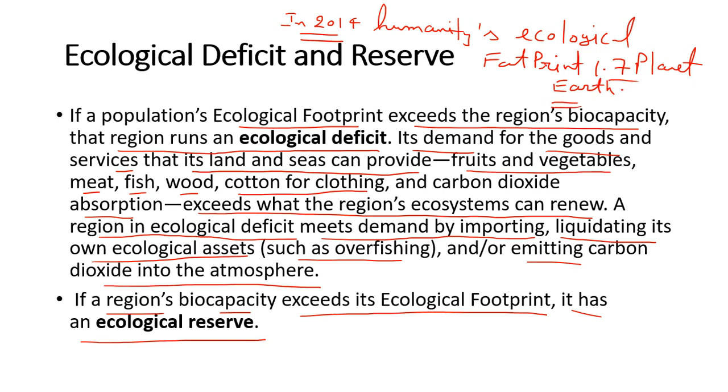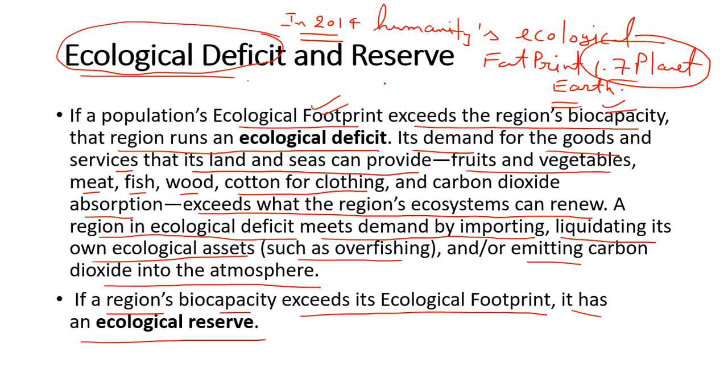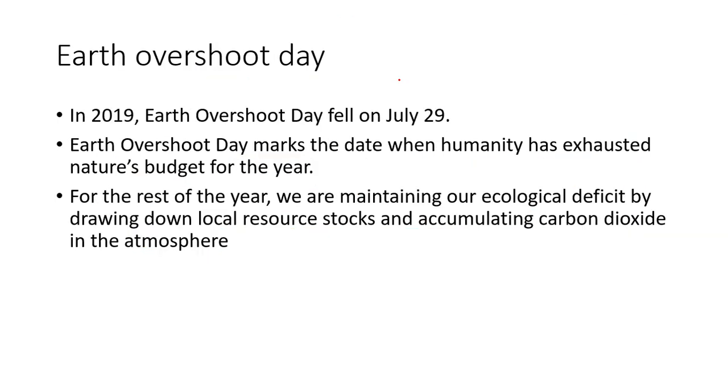This means that humanity's demand was 1.7 times more than what the planet's ecosystems can renew. So you have to keep in mind that if ecological footprint exceeds the region's biocapacity, then we are talking about ecological deficit, and if biocapacity is more than the ecological footprint, then we are talking about ecological reserve.